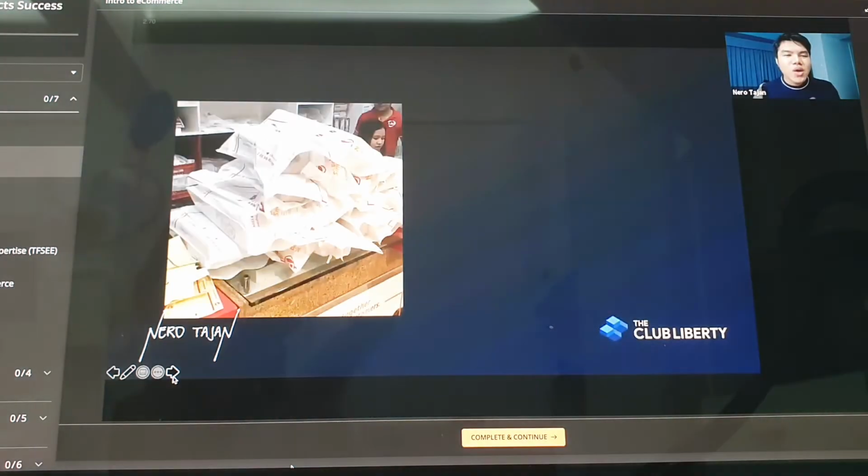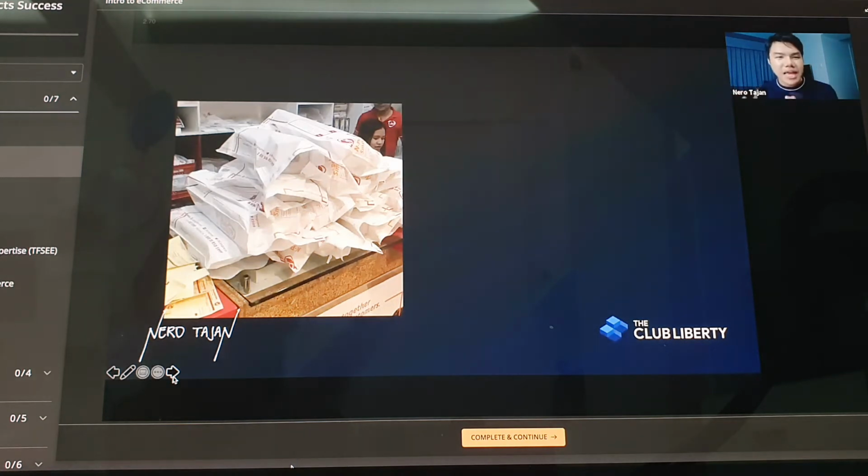So amazing ng e-commerce. When I was starting, I started from somewhere. This was my sale, I think first week of sale. We all start here. We all start at the beginning. Yung parang we are working on what we have. The capital is only 20K.